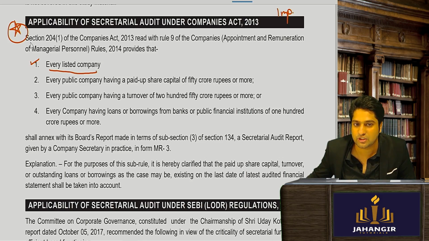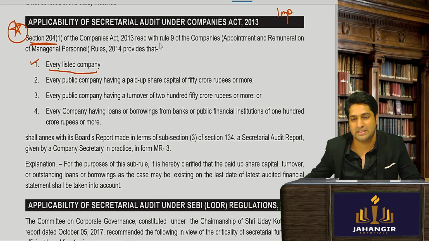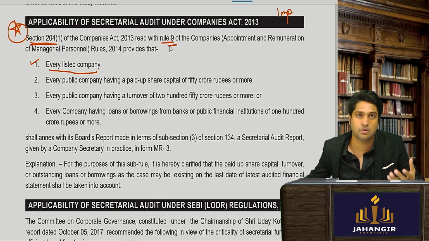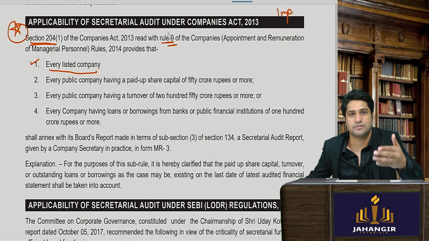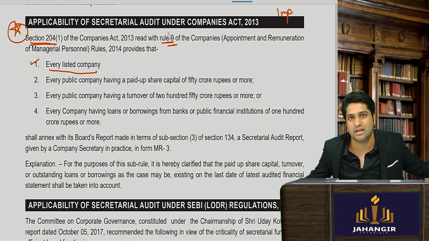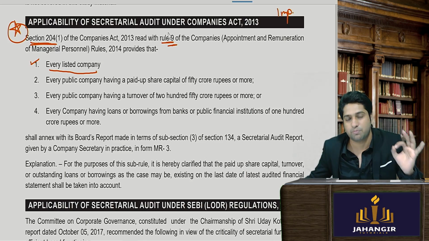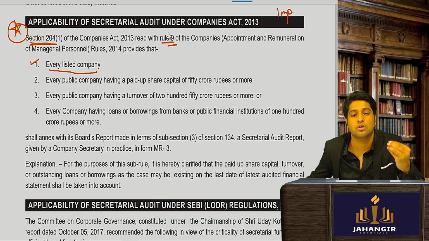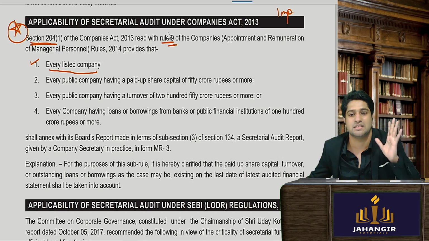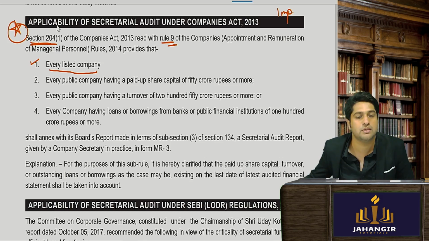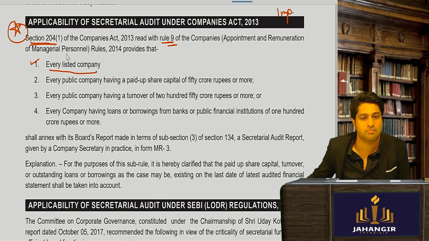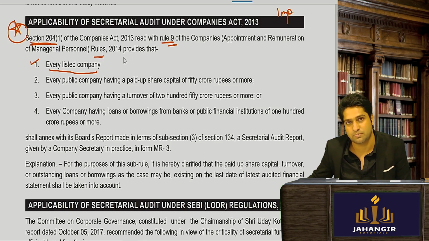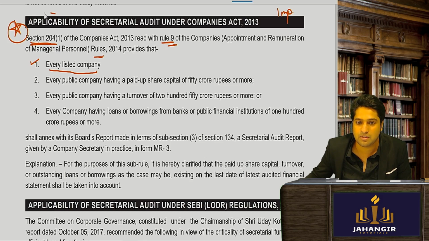Yes, sir. Yeah, so section 204 of the Companies Act read with rule 9. All this has to be quoted. It is not only at the time of studying; in the end, if you don't quote in your exam, it is of no use. In professional exams, I have seen so many students who got all India ranks, I've seen their papers, they quote not only the section but also the rules as much as possible. So here you go: section 204 read with rule 9 of the Companies (Appointment and Remuneration of Managerial Personnel) Rules, 2014 states the applicability of secretarial audit.